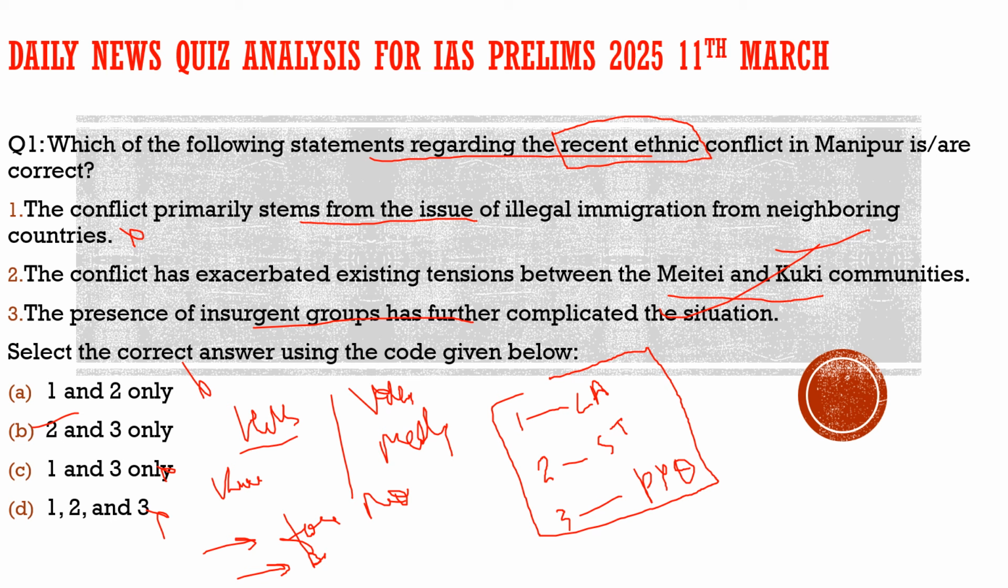Then the third thing, the demand of the Kukis to get the UT status. Sorry, the demand of the Kukis to get the UT status. So this demand has to be worked upon.